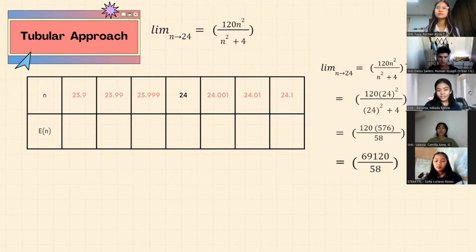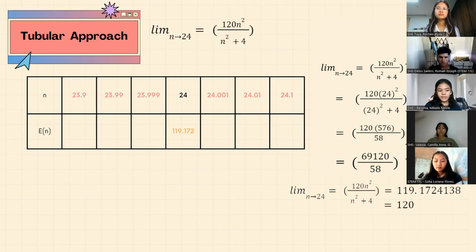Let us try calculating with our scientific calculator our constant value 24. First, we will substitute our 24 for the n variables in our given equation. So our limit will be equal to 120 times 24 squared over 24 squared plus 4. Squaring our n values gives us 576 and 58.